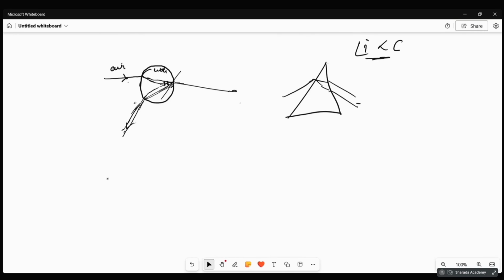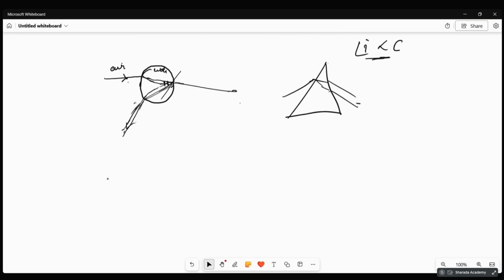So many conditions will be there. Even in the optical fiber, that angle, everything, it should be like that.